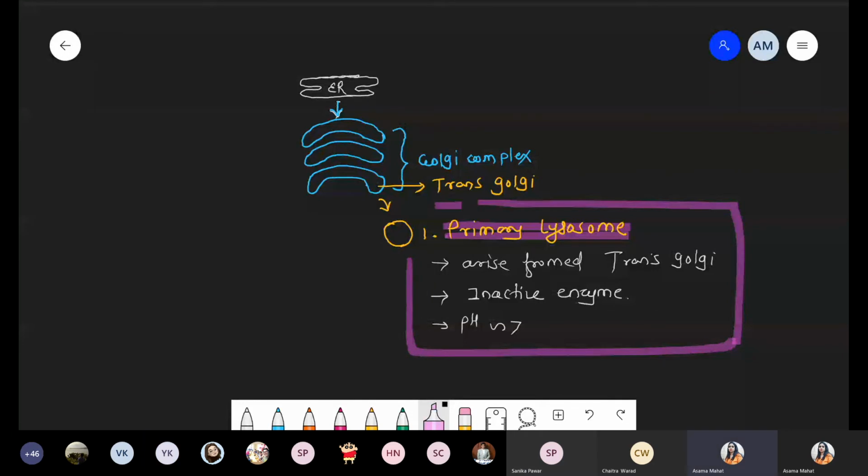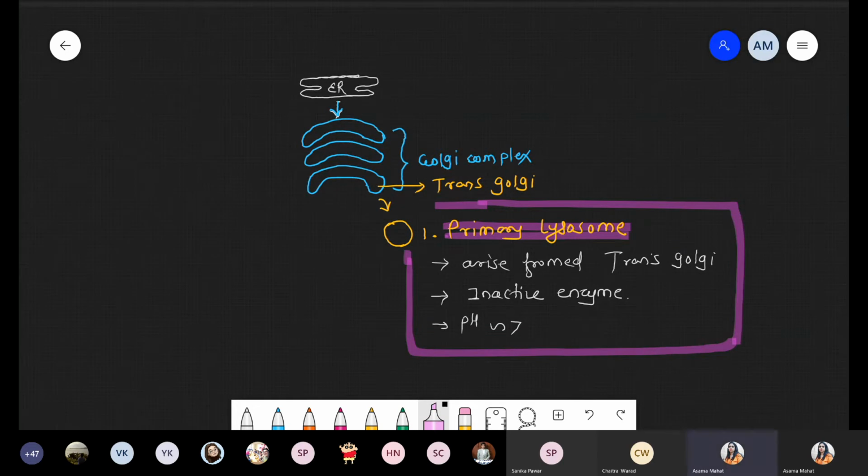so these are the important information about the primary lysosome. Got this point? What is the meaning of primary lysosome? I'm repeating this point again. Primary lysosome originates from the trans Golgi. From the trans Golgi, one vesicle is released, and now that vesicle represents a primary lysosome, because there will be some address, some signal there. That's why it is converted into primary lysosome.